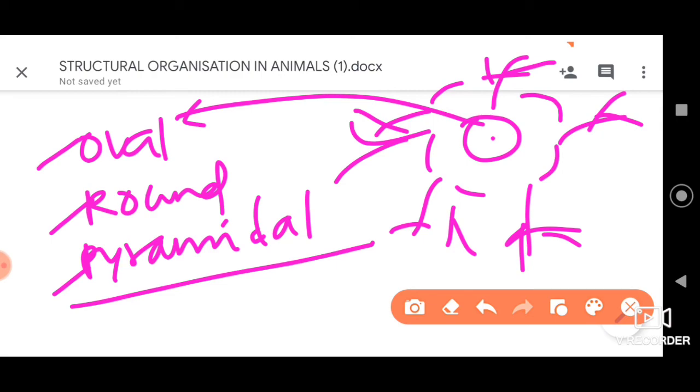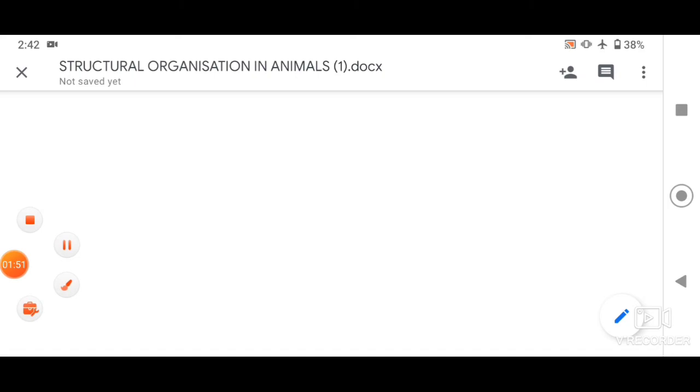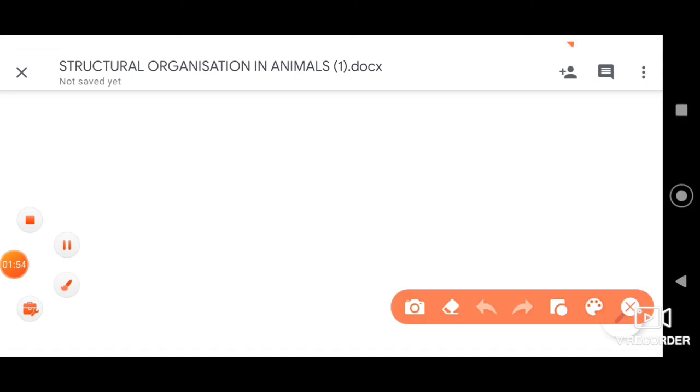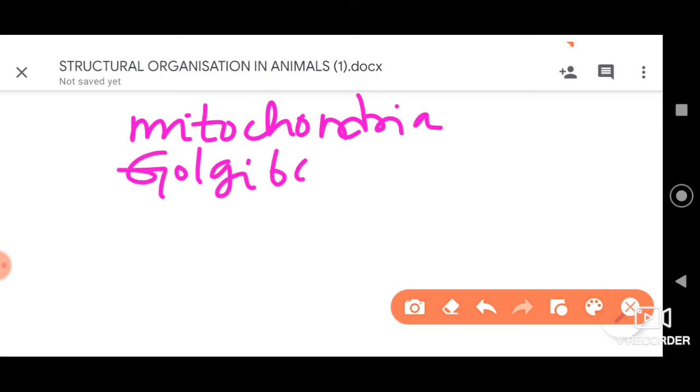Then, as I said, this large nucleus, which we can find here, has a nucleolus inside it. Furthermore, in the cytoplasm of the cyton we can find many cellular organelles, like mitochondria. Golgi bodies are also very prominently seen here.